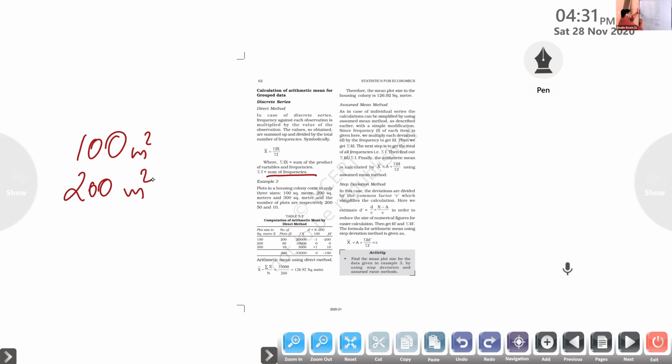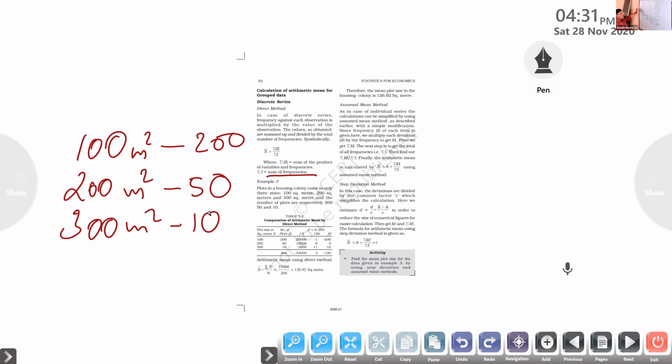Next one, 300 square meter. And the number of plots are respectively: for 100 square meter, 200 plots. Next one, 200 square meter, that is 50 plots. 300 square meter, 10 plots are there.